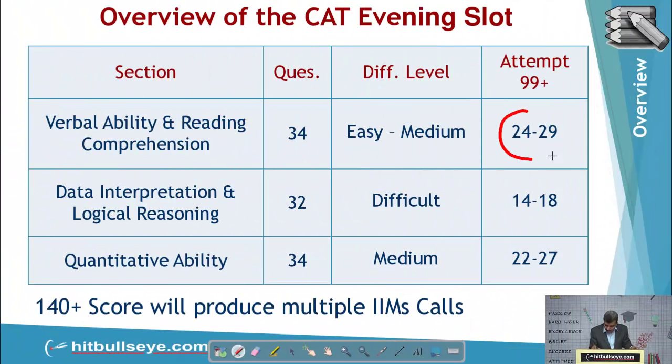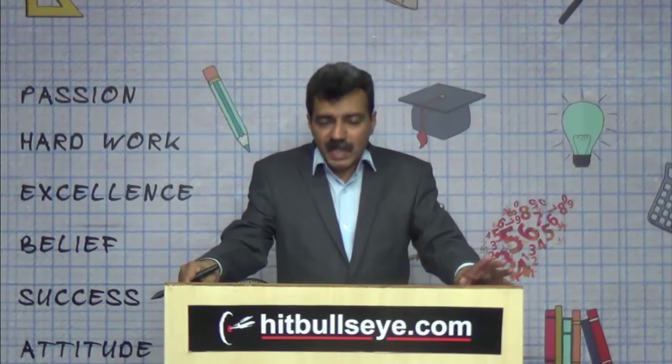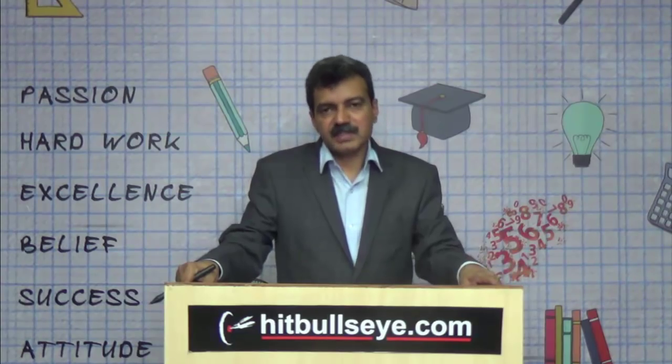I'll say verbal was almost the same, DI and LR as well. And if you see quantitative ability, the attempts were almost 2 to 3 questions fewer. Why am I saying this? Because I have talked to so many students and everybody reported fewer attempts in both sections in the second slot. Looking at those figures, I can say that a 140 plus score will produce multiple IIM calls. So this performance I'm talking about is a 99.5 percentile plus performance. Now I will call subject experts to discuss the individual sections in depth.